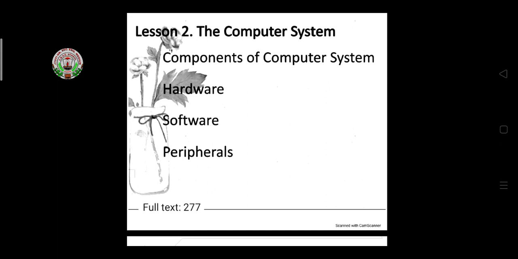And peripherals means devices connected to the CPU. Which devices are connected to the CPU? Your monitor, speaker, printer, keyboard, and mouse. These are all connected with your CPU. These are the peripheral devices.